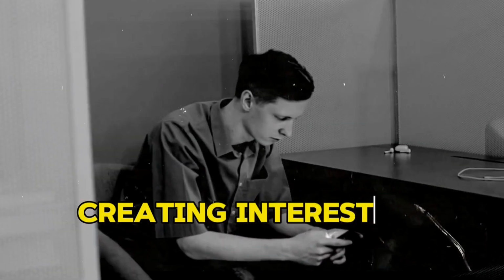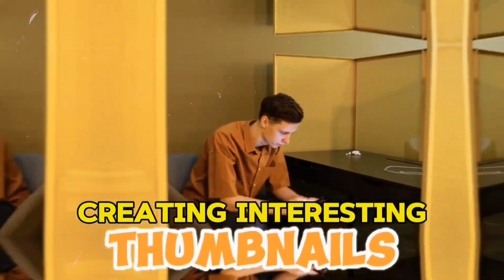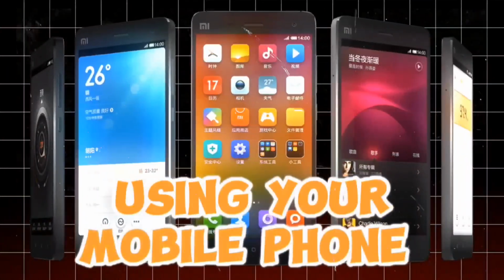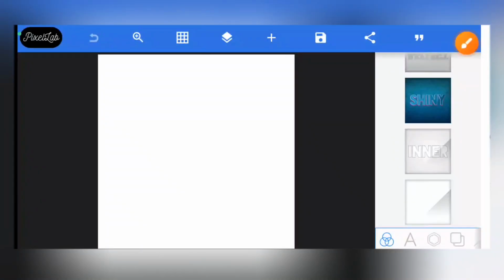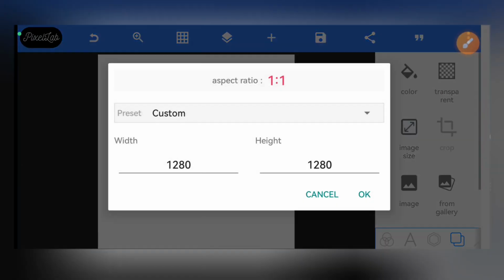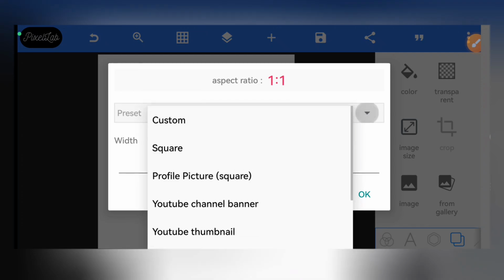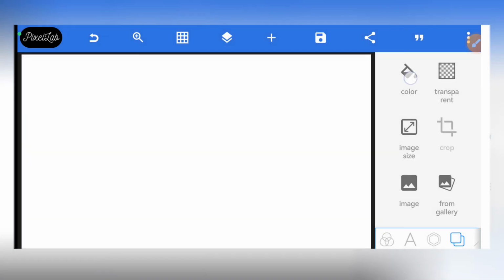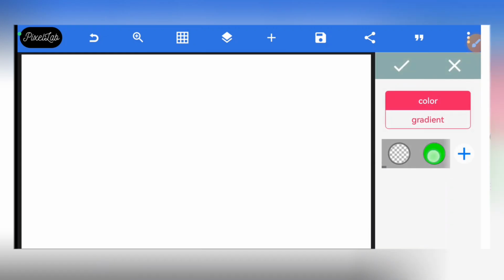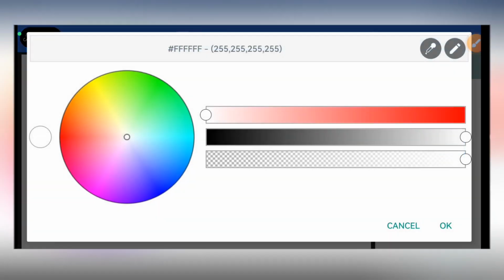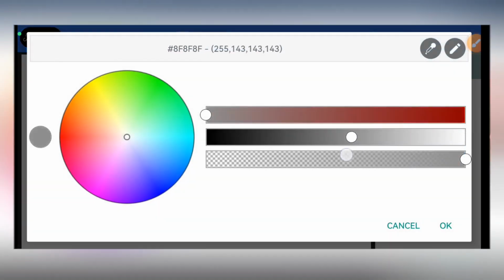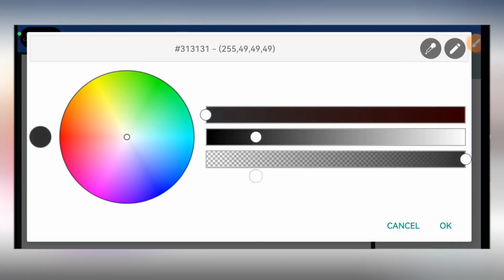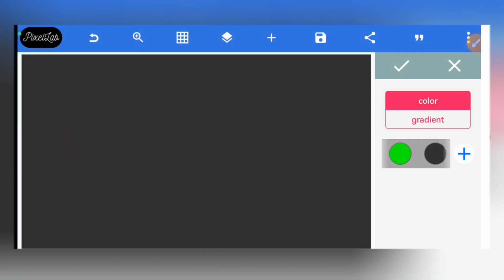So let me show you how you can create really interesting thumbnails like this using your mobile phone. So let's get started. So first you open up your Pixel Lab, and in Pixel Lab you have to set your dimension to YouTube thumbnail. So you come here and select YouTube thumbnail. So then you come to change your color, you set it as black, or you come here to choose the color. So I always like using this color right here, not too dark. Alright, so something like that.